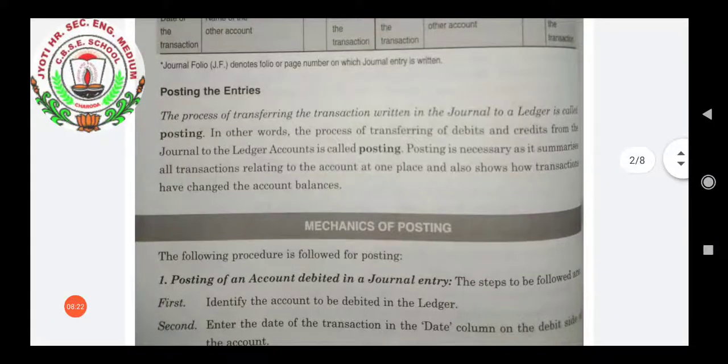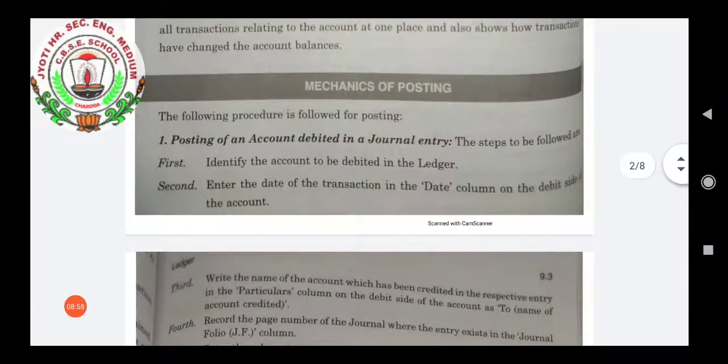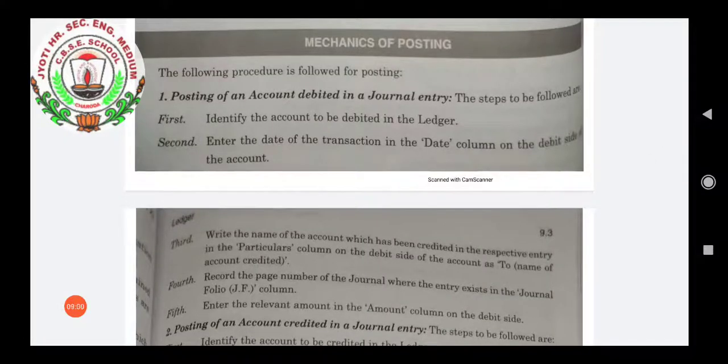Now, posting the entries. Posting the entry means the process of transferring the transactions that we have recorded in the journal to a ledger is called posting. In simple words, we can say the process of transferring all the debits and all the credits from the journal to the ledger is called posting. It is very necessary because it summarizes all the transactions related to a particular account at one place, and it shows how the transactions change the account balance.